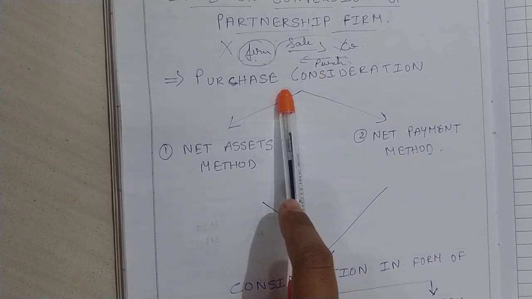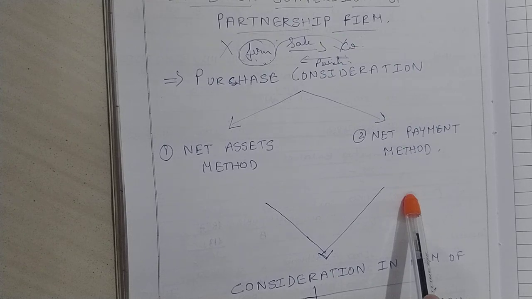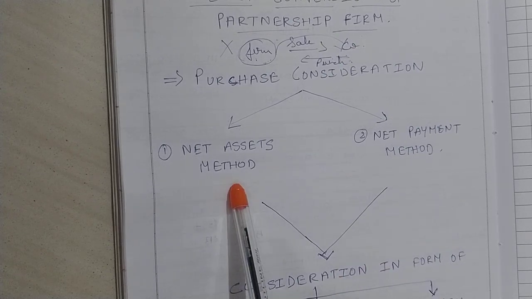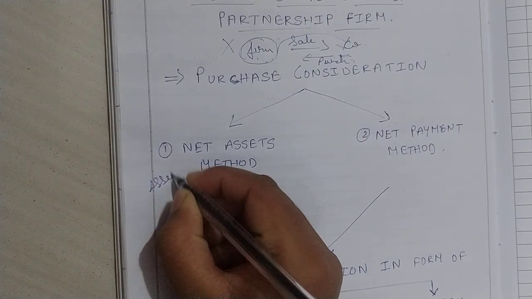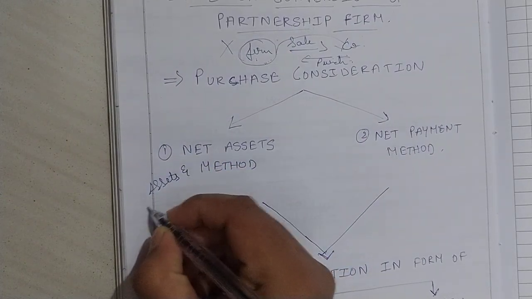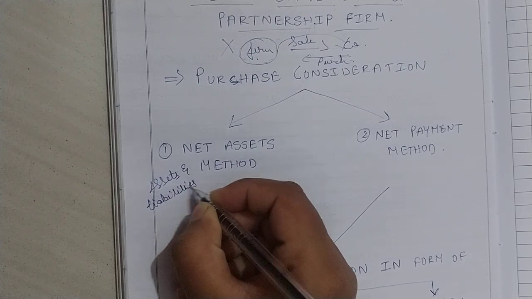Calculation of purchase consideration under two methods: net assets and net payment method. I have told you in the beginning, if a company is taking away all assets and paying all liabilities, it is called the net assets method.